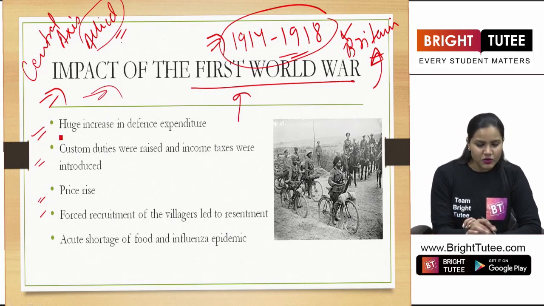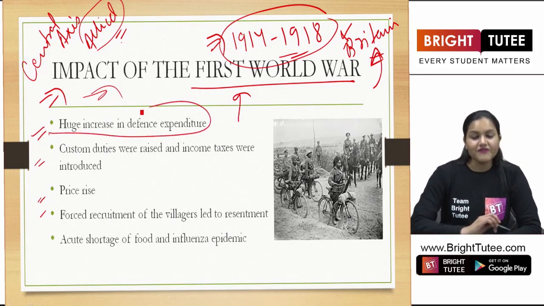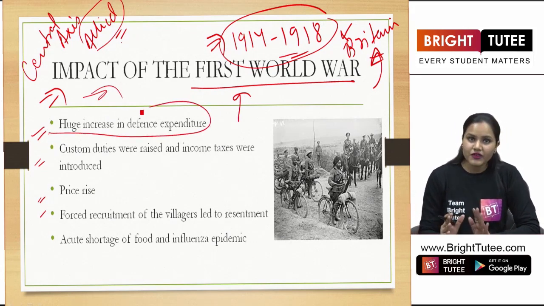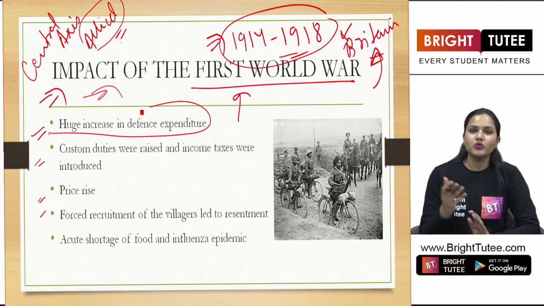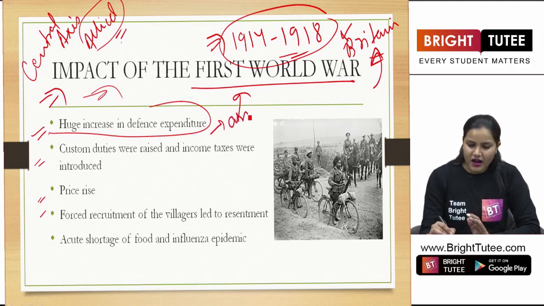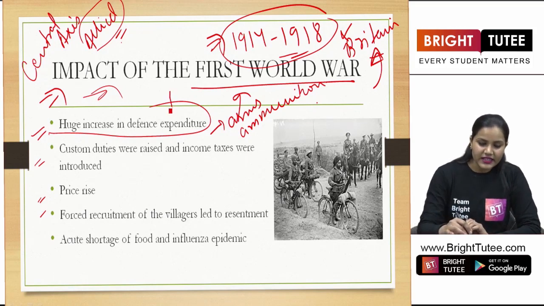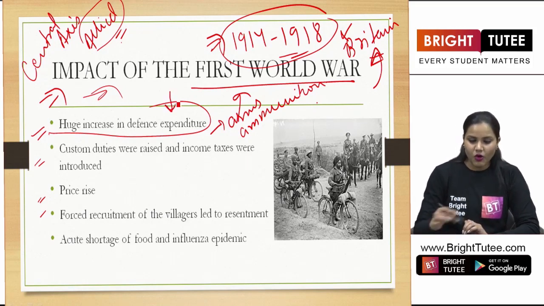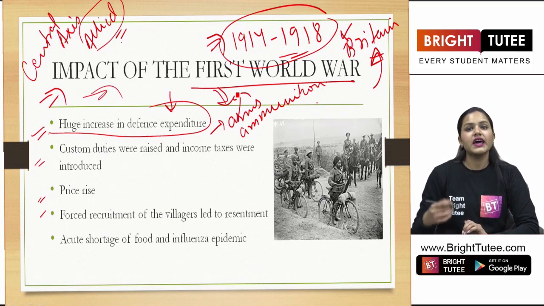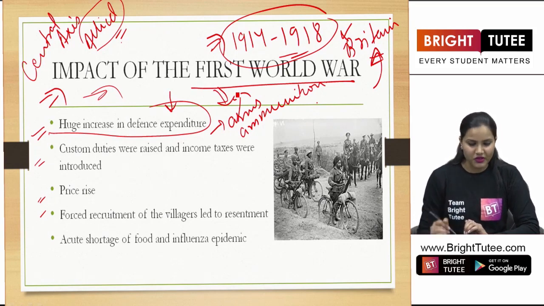So it led to a huge increase in defense expenditure. Definitely, when we are talking about wars, we need arms and ammunitions, right? So therefore, the colonial government had to increase the defense expenditure in order to buy these arms and ammunitions for the war.